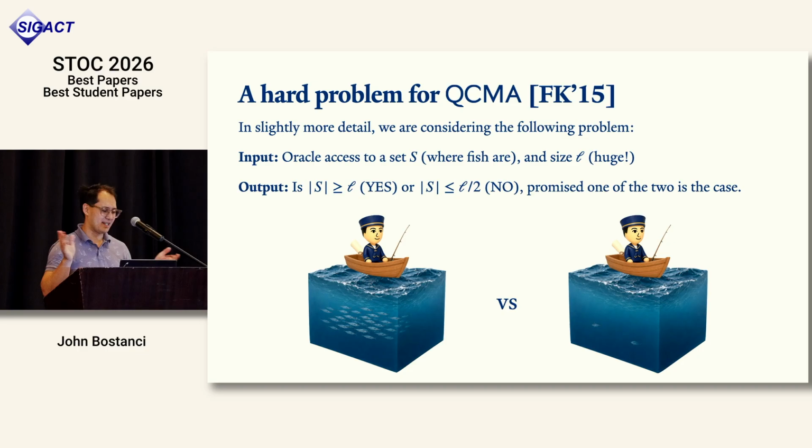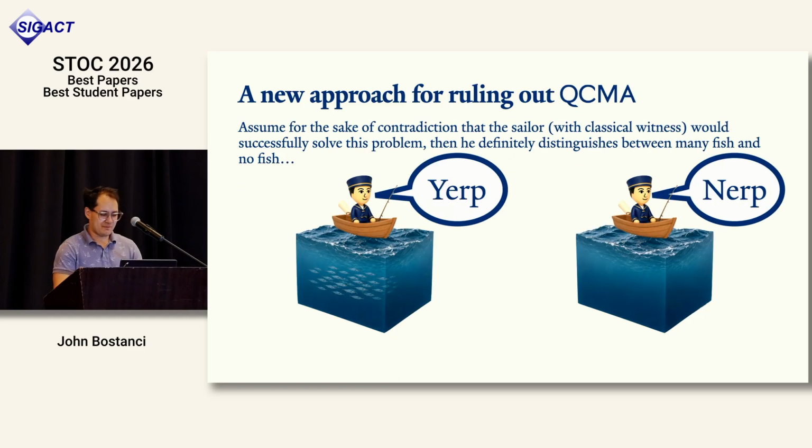So he gets oracle access to a set S where the fish are, and we just want to know how many oracle queries he needs to make. And he also knows a size parameter L. He wants to output yes if there's lots of fish, more than L, and he wants to output no if there's less than L over 2 fish. And he's promised that one of the two is the case. Okay? So let's start thinking about how we would go about ruling out QCMA algorithms for this problem.